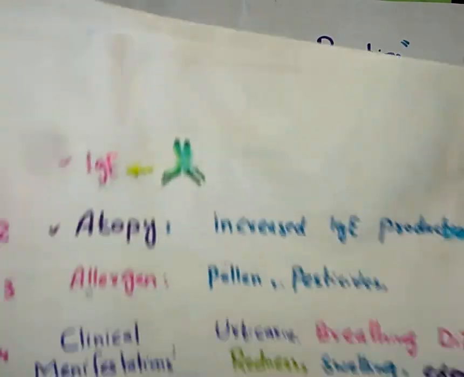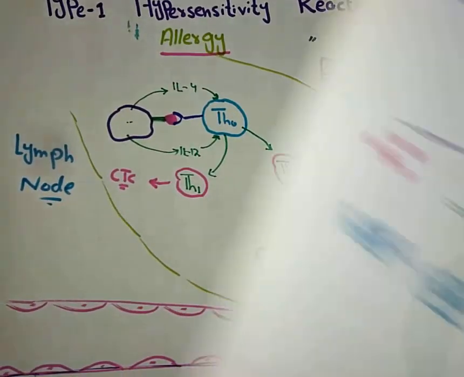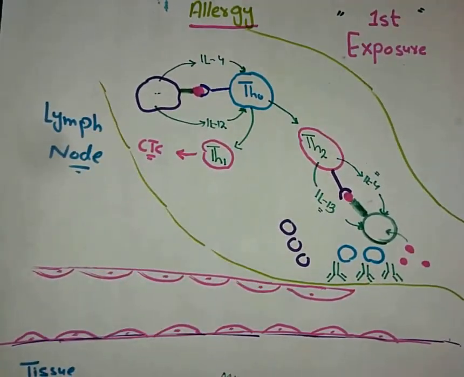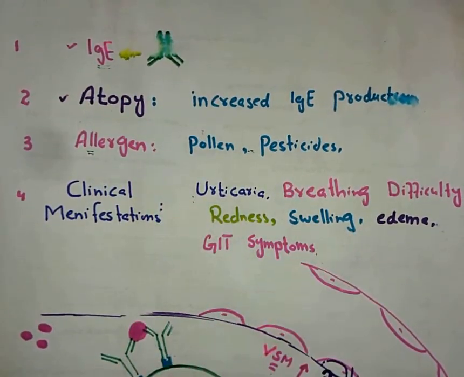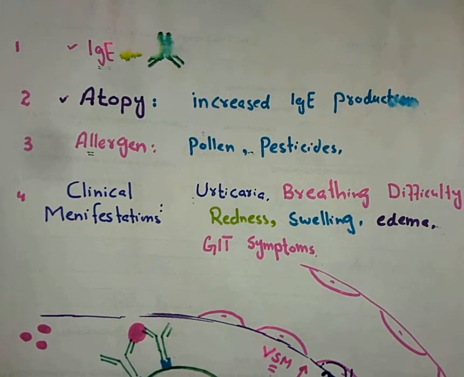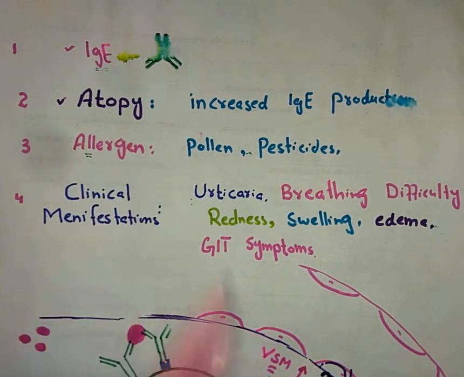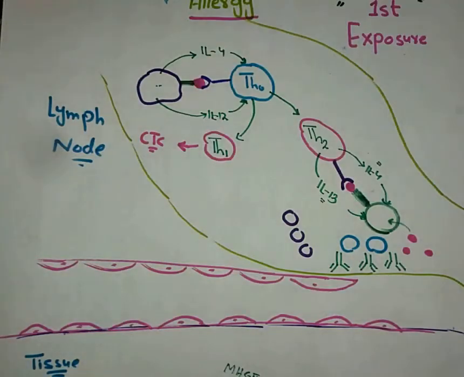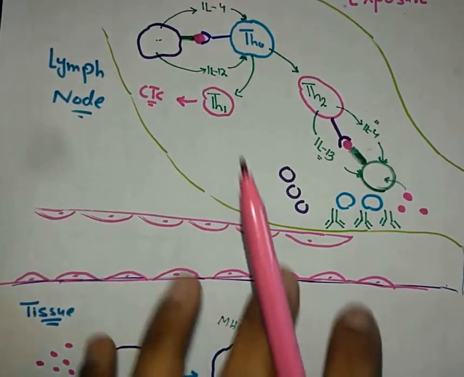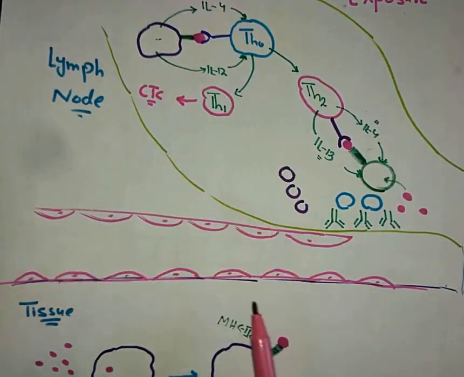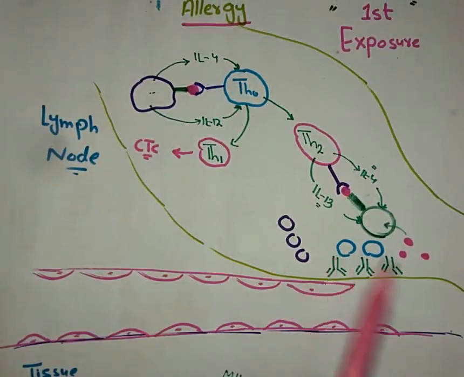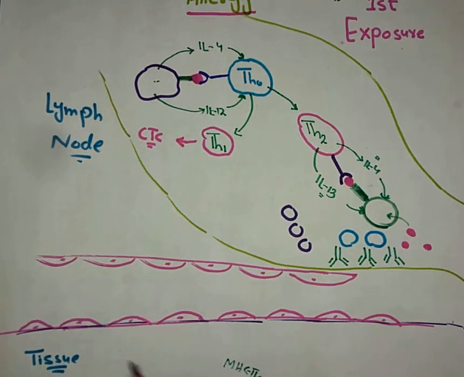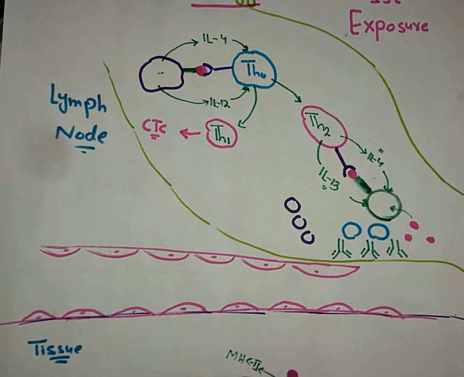In the previous part, we discussed how IgE antibodies will be produced in the first exposure. We have talked about that in type 1, IgE antibodies are involved, and the individuals who produce more IgE antibodies are called atopic individuals. We have also talked about how these IgE antibodies are produced, and what is the role of APCs, T cells, and B cells. All these things have been discussed in the previous part.